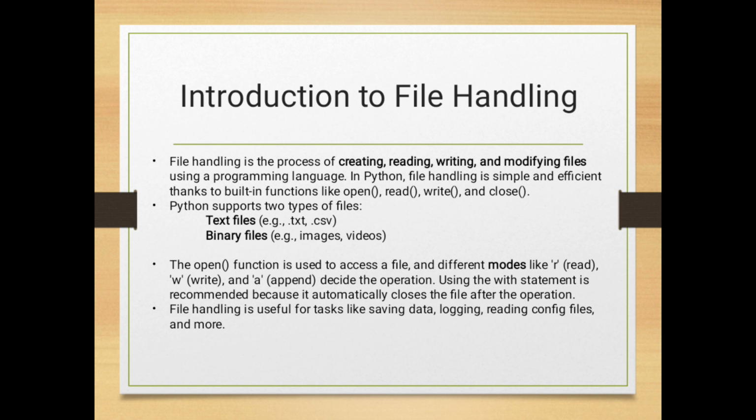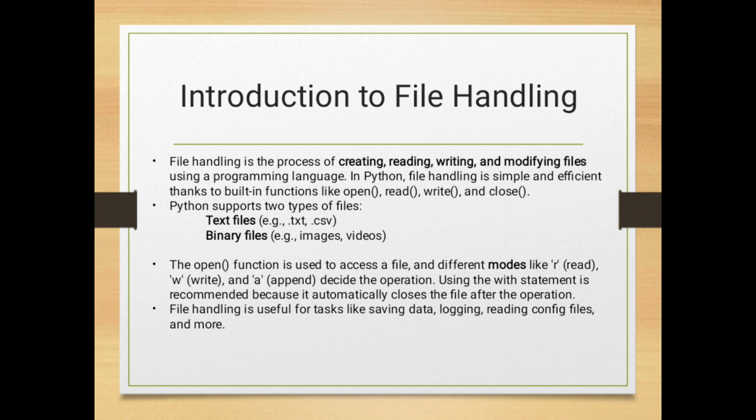In Python, file handling is simple and efficient thanks to built-in functions like open, read, write and close. Python supports two types of files, text files and binary files. In text files, .txt and .csv files are included, and in binary files images, videos, etc. are included. The open function is used to access a file, and different modes like r, which is read, w, which is write, and a, which is append, decide the operation.